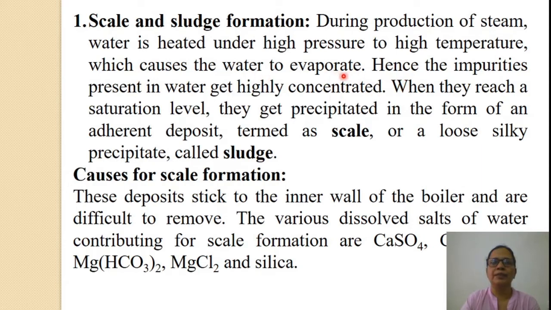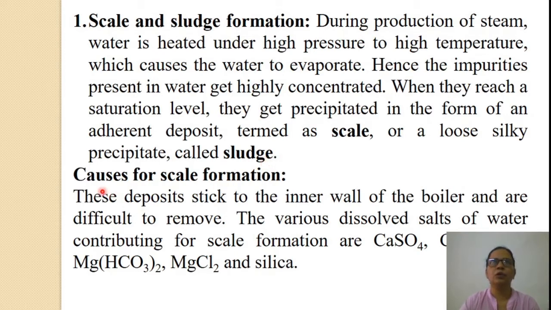When they reach a saturation level, they get precipitated in the form of an adherent, sticky deposit, termed as scale, or a loose, silky precipitate called sludge. So the adherent deposit formed is called scale and the loose, silky deposit formed is called sludge.